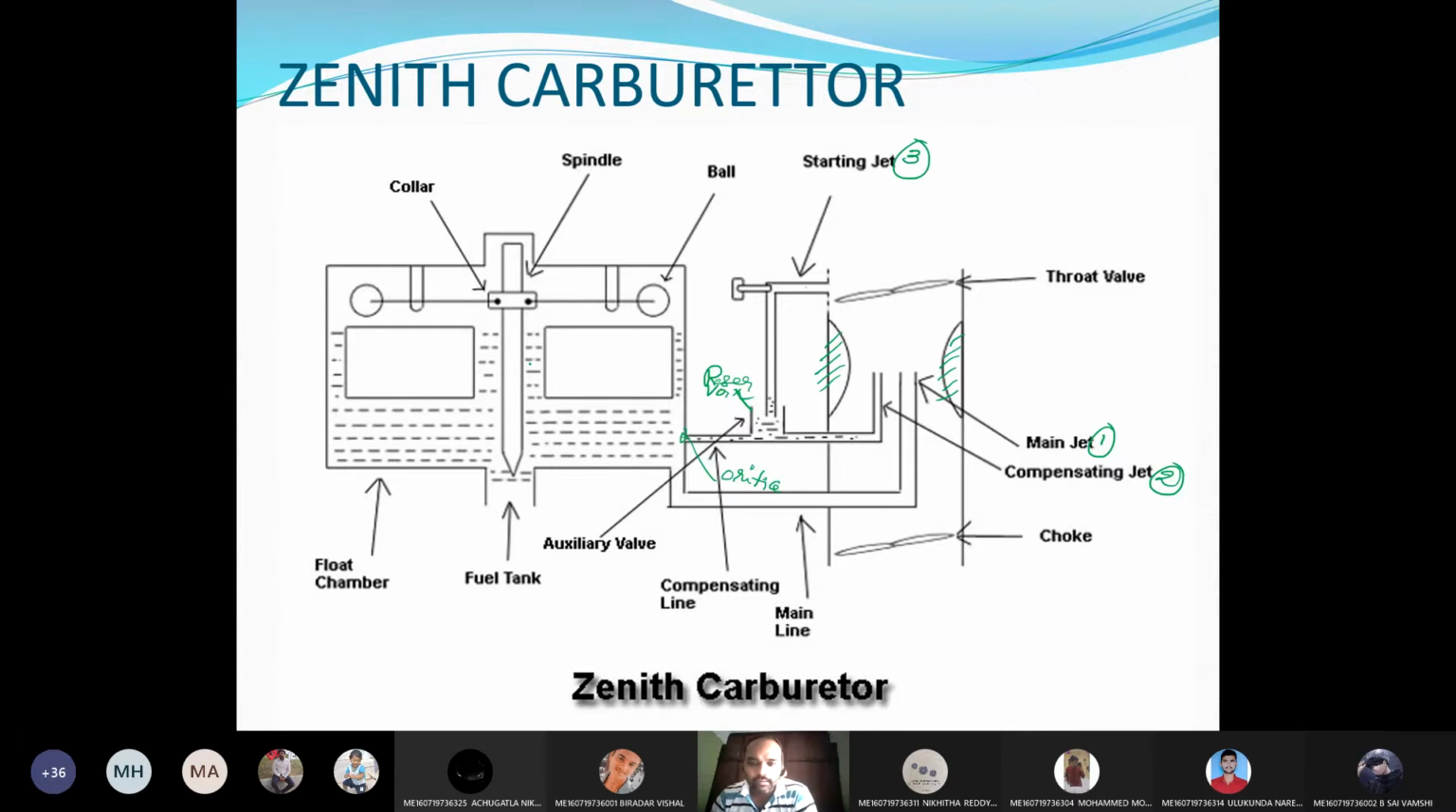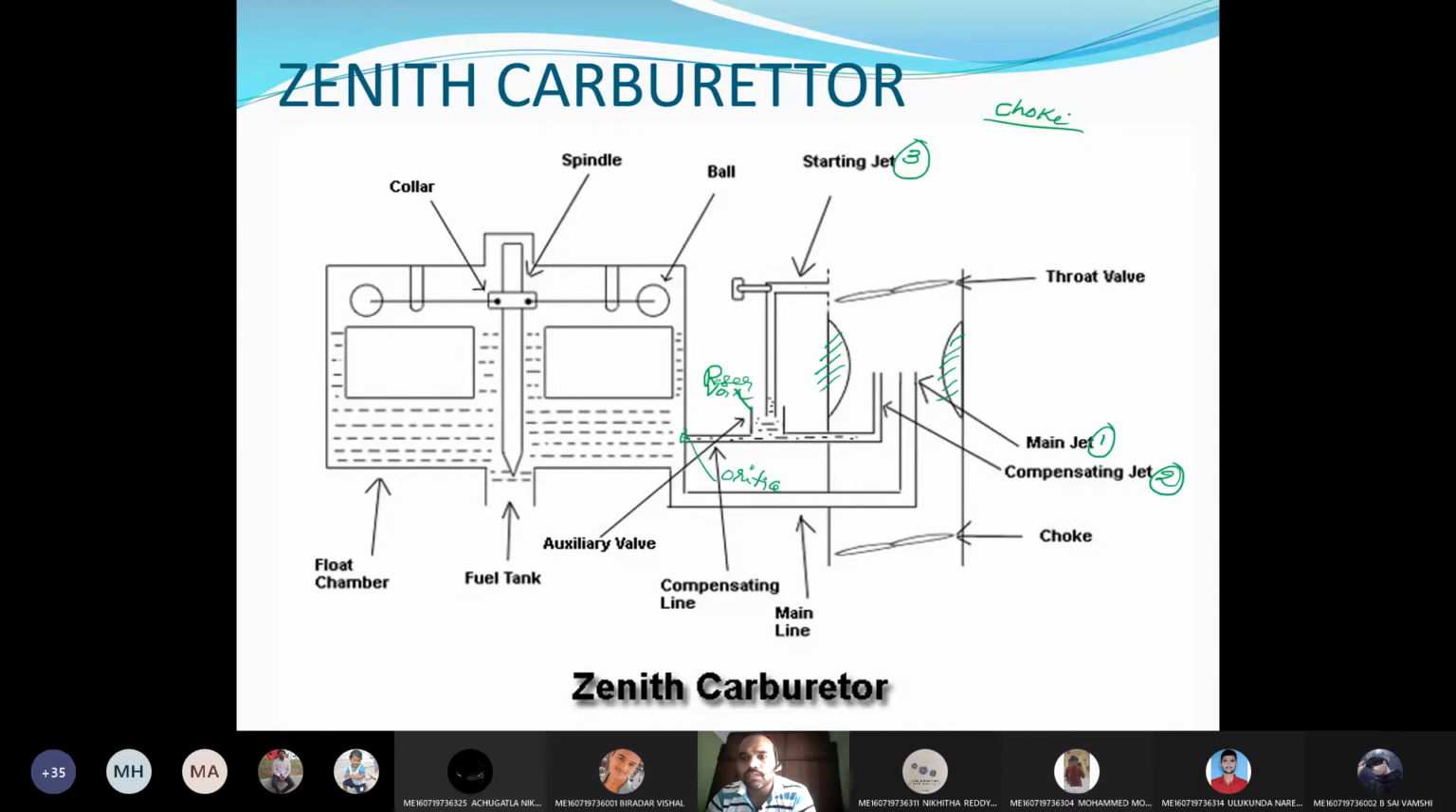Sir, why do we have two valves, throttle and choke? What is the purpose of the choke? Tell me. I explained already.